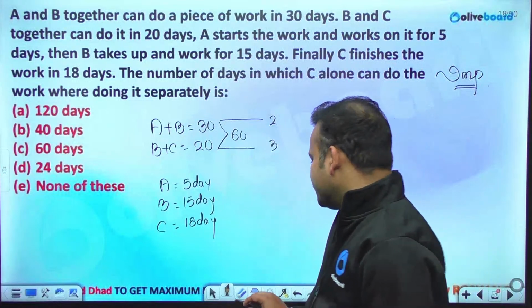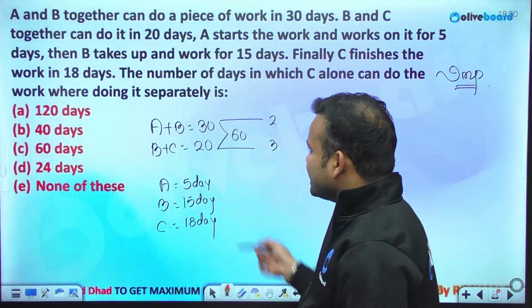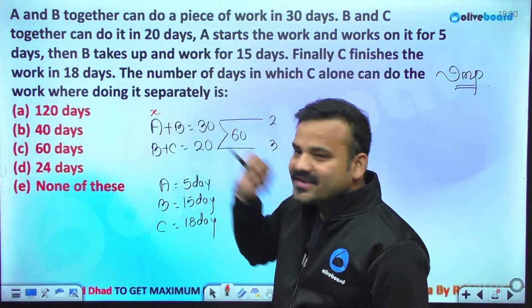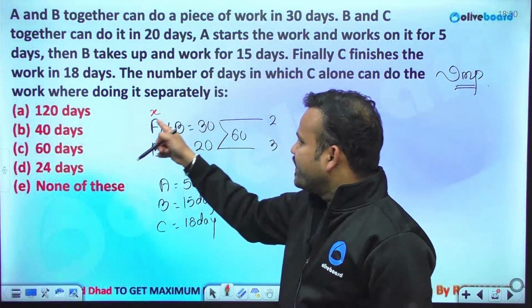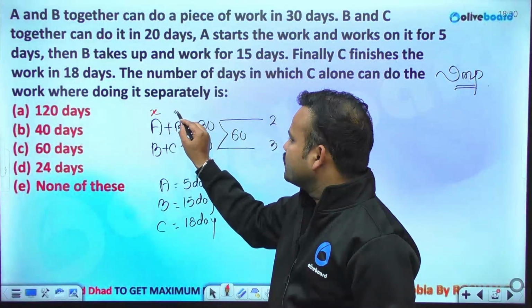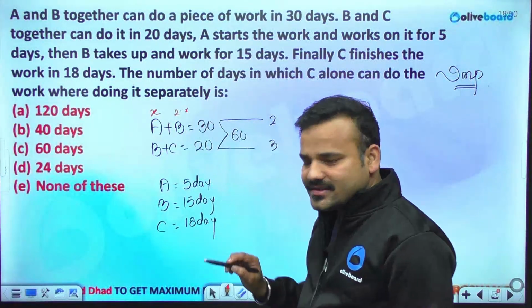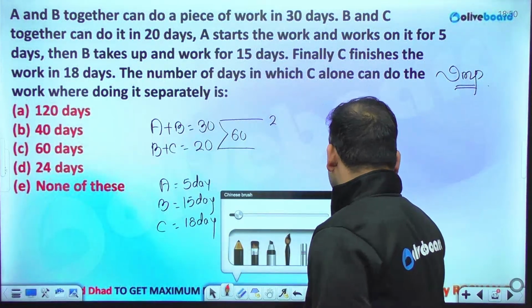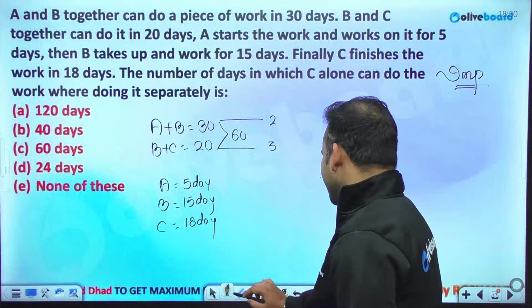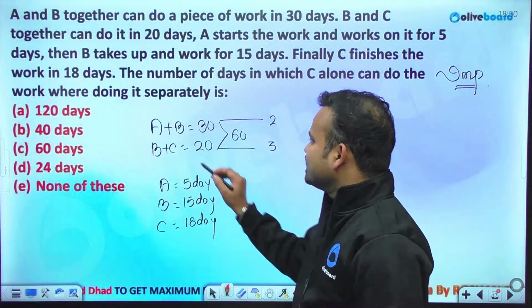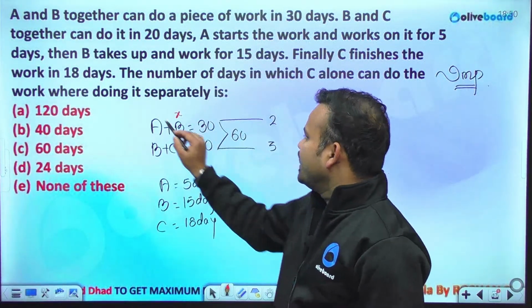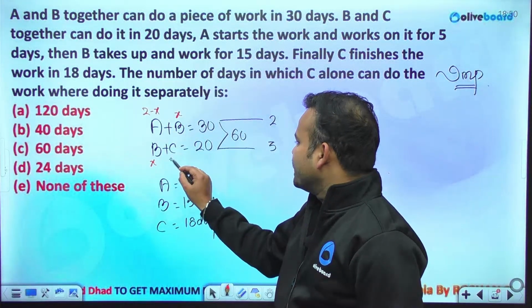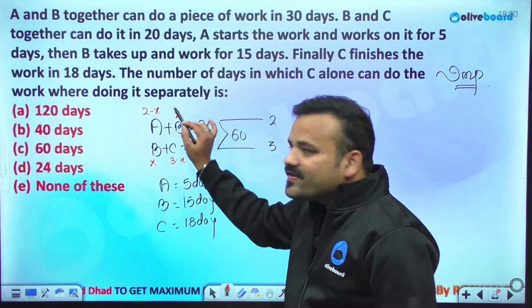One method is to consider the efficiency of A as X. If A has an efficiency of X out of 2, then B will have 2 minus X. Or else, B is common, so consider the efficiency of B as X. Then A will be 2 minus X, and C will be 3 minus X. So these are the individual efficiencies.